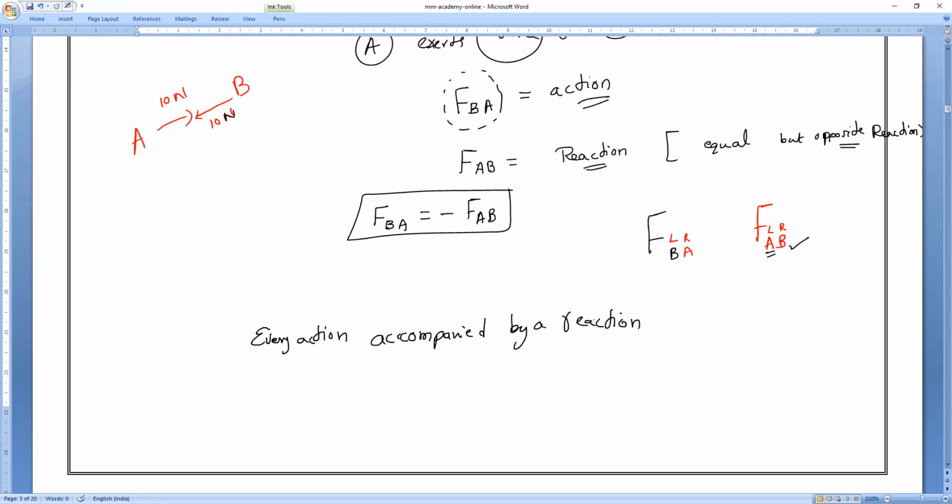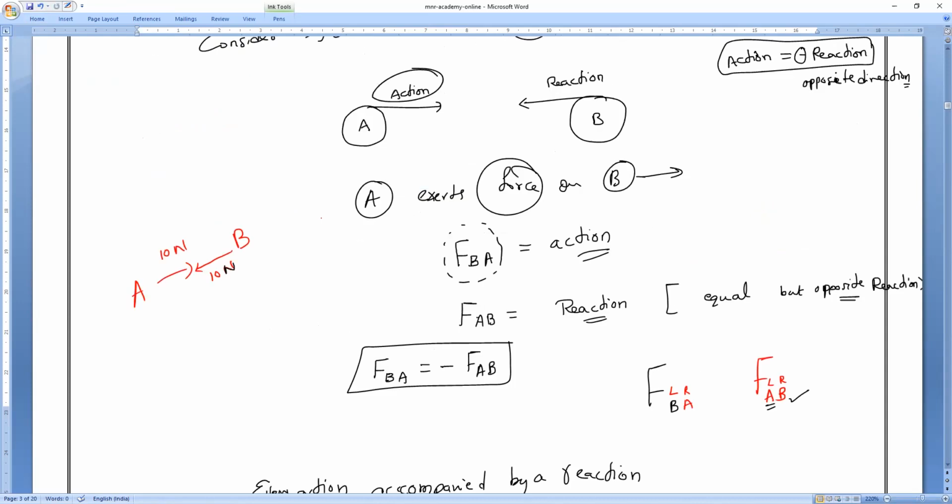So we find that forces never exist alone. Forces always exist in pairs. The force exerted by A and the force exerted by B always exist in a pair, so a single force cannot exist anywhere. Always two forces exist as a pair.